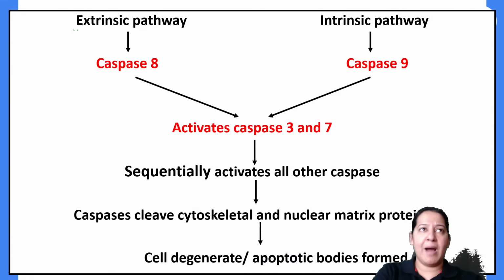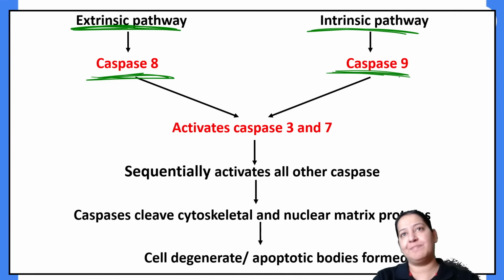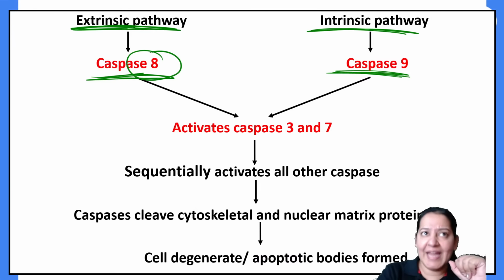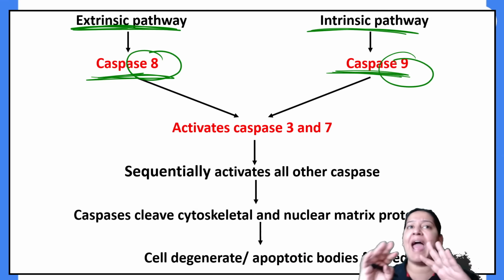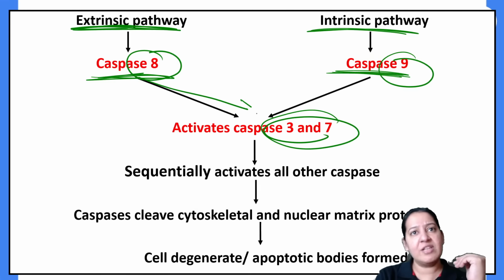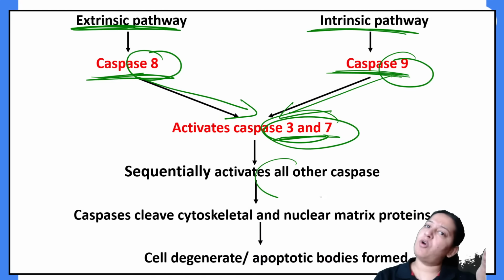So in the extrinsic pathway, the first caspase to be activated is caspase 8. In the intrinsic pathway, the first caspase to be activated is caspase 9. What's the story ahead? What comes after that? Caspase 8 here and caspase 9 here activate another caspase. It is caspase 3 and 7. So 8 also activates 3 and 7. 9 also activates 3 and 7. And these 3 and 7 activate all other caspases.